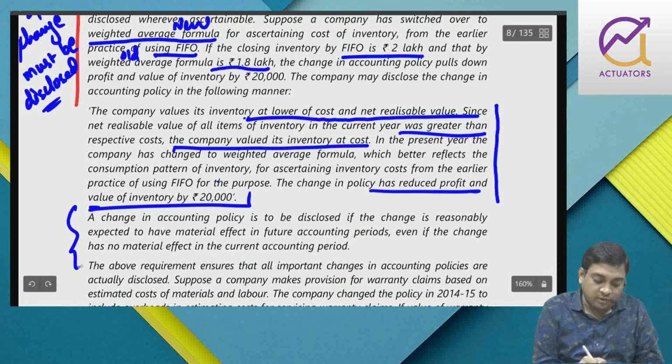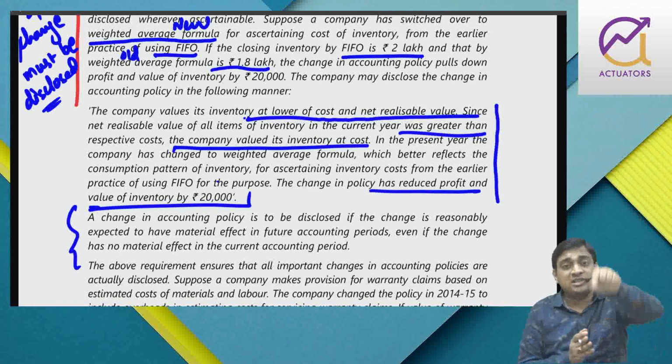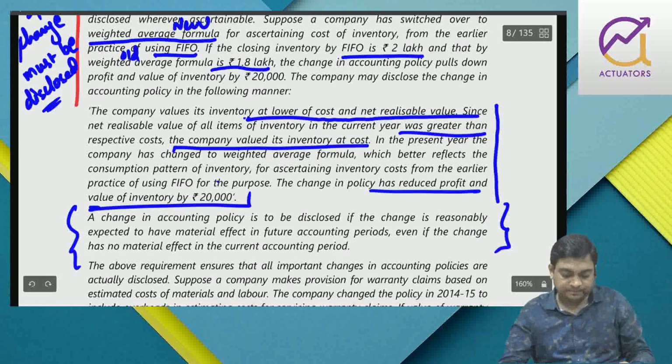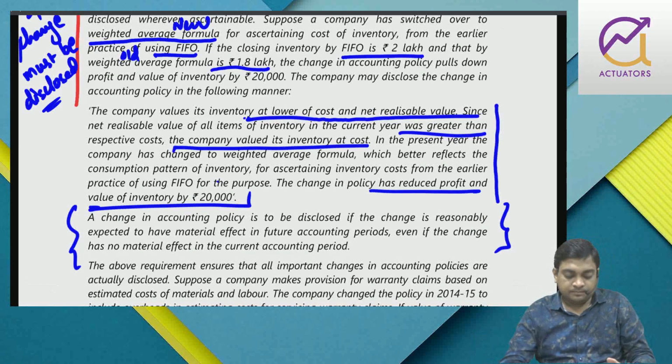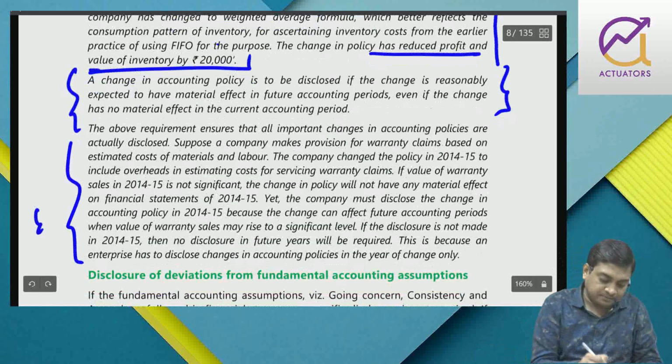And this is what I have told you. Even if there is no material effect in the current year, then also you have to disclose in the current year that it will affect future years. Right? So there is one example you can read at home.